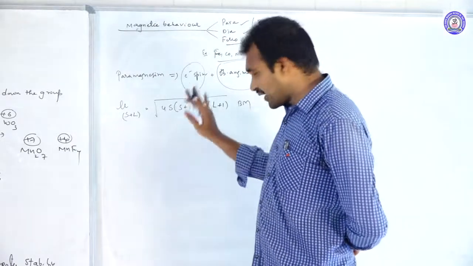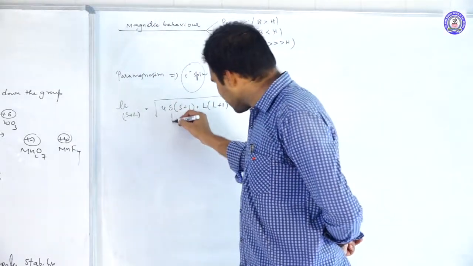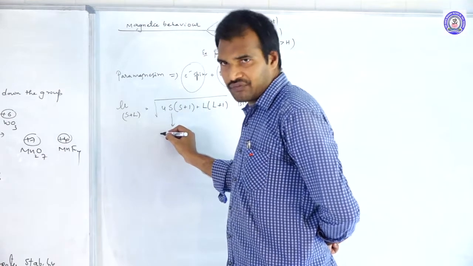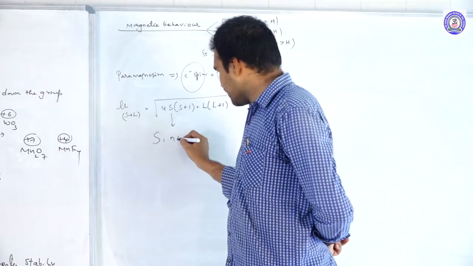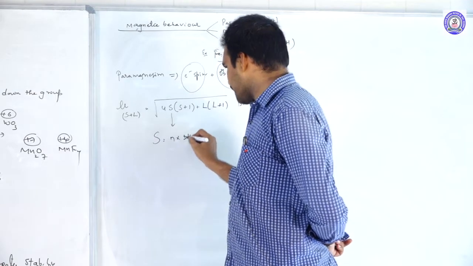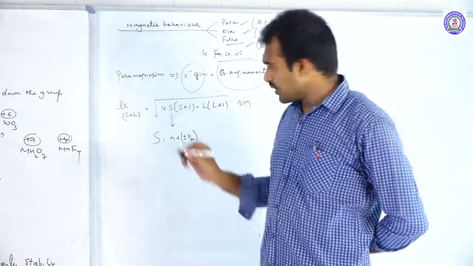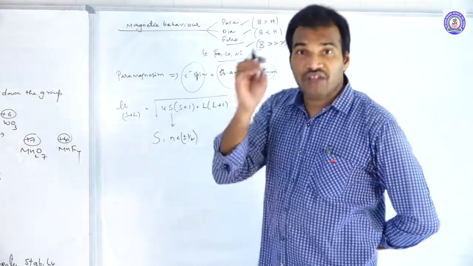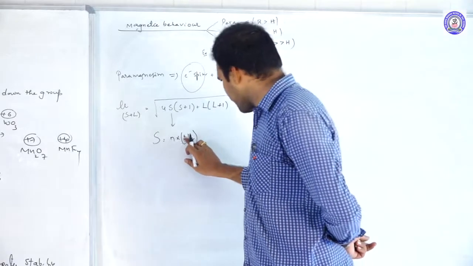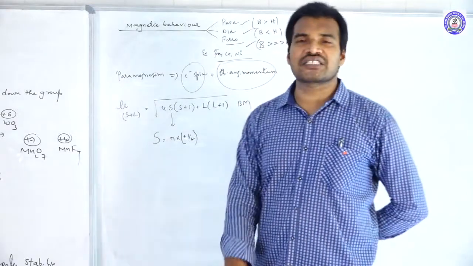But what is the S? This is the total spin. S is equal to N into plus or minus 1 by 2, where N is the number of unpaired electrons. Generally they have plus 1 by 2, that is why N into plus 1 by 2.